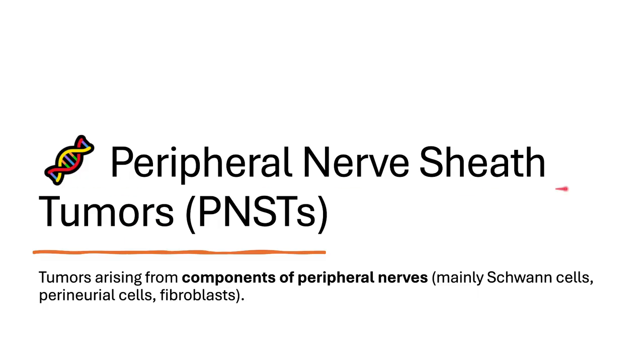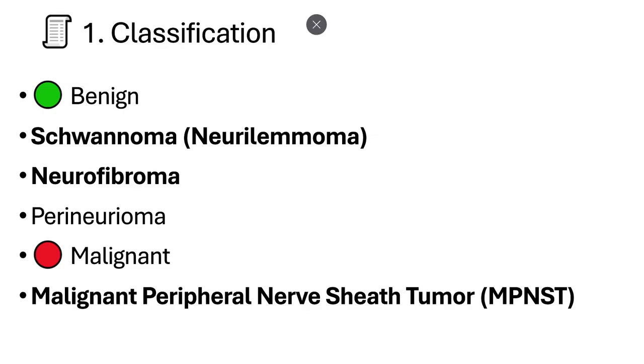tumor. First, we will discuss the peripheral nerve sheath tumors, or the PNSTs. Tumors arising from the components of the peripheral nerve, such as the Schwann cells, perineurial cells, and fibroblasts, are called peripheral nerve sheath tumors. They can also be classified, as we discussed earlier, into benign and malignant. The benign ones are schwannomas, neurofibroma, and perineurioma, and the malignant ones are the malignant peripheral nerve sheath tumors.